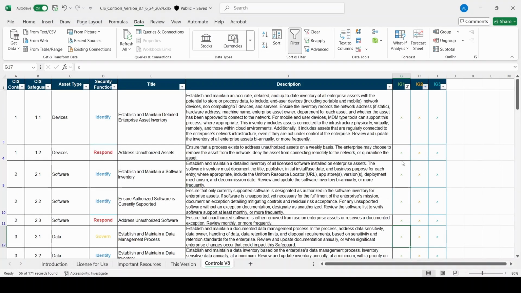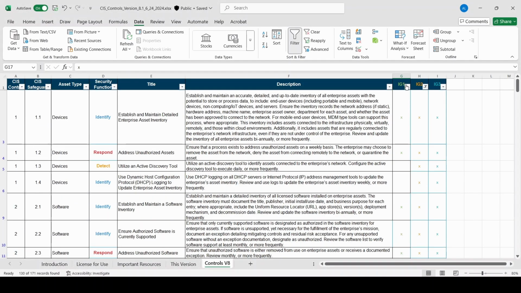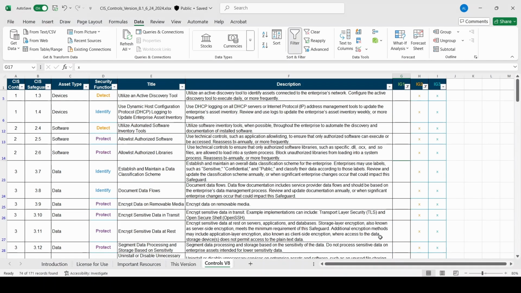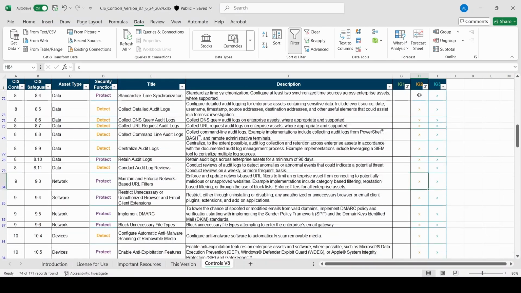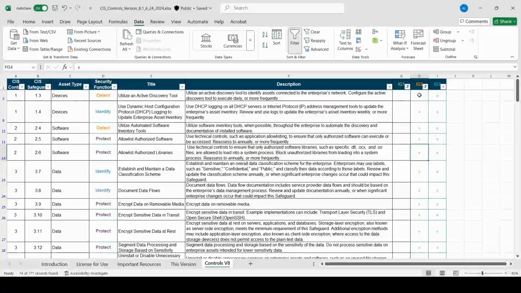If we add these blanks back in, it'll remove the filter, and if we go to IG2, if we remove blanks, and under IG1 if we remove the X's, we'll see that we've just got the safeguards that are applicable for implementation group 2. Okay, we'll go on to the next lesson.